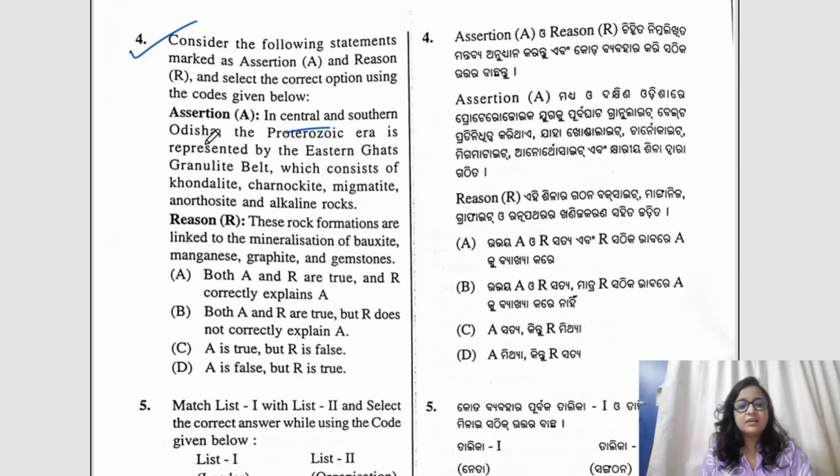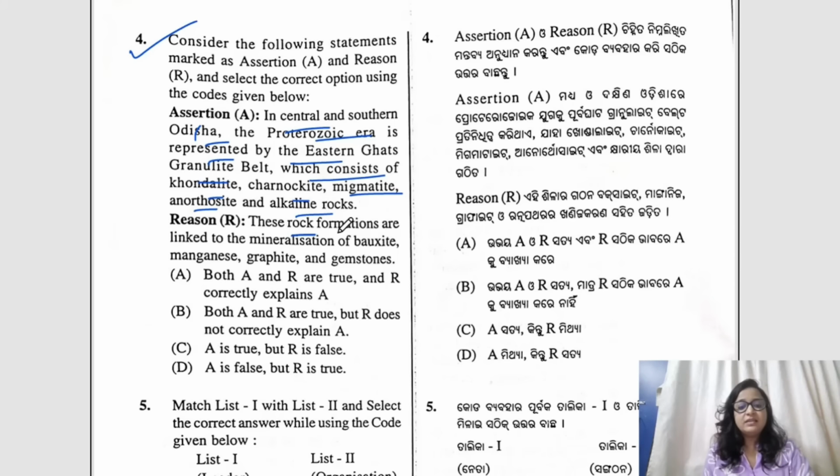Okay, in central and southern Odisha, the Proterozoic era is represented by the Eastern Ghats granulite belt, which consists of khondalite, charnockite, migmatite, anorthosite and alkaline rock. So this is the basic in geography. So the first one is, yes, the assertion is correct.